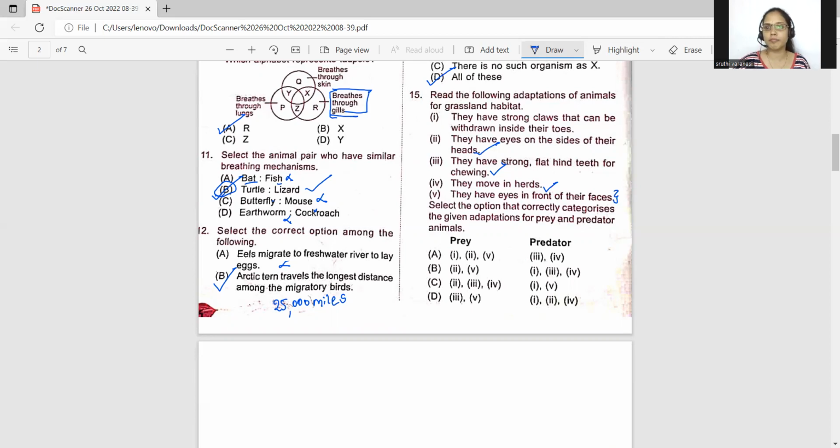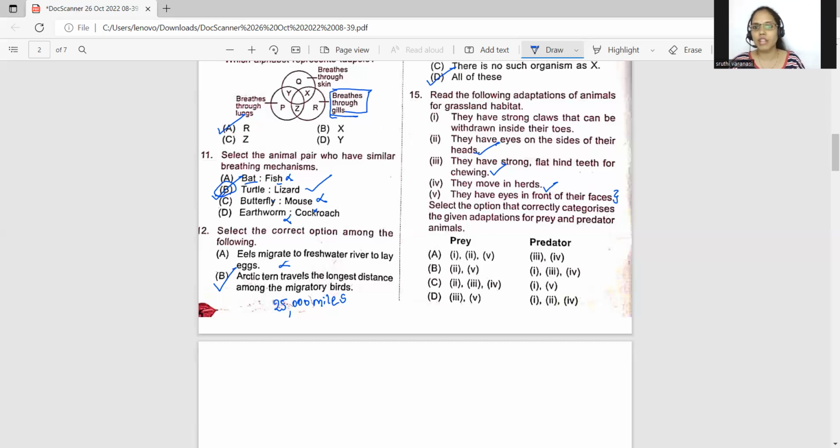And so therefore, if you see these zebras and elephants, they're herbivores. They move in herds for protection from the predators. As they chew the grass, they should have flat and strong molars and premolars for chewing the grass. So 3, 4, and 2 are correct, whereas 1 and 5 describe the carnivores.